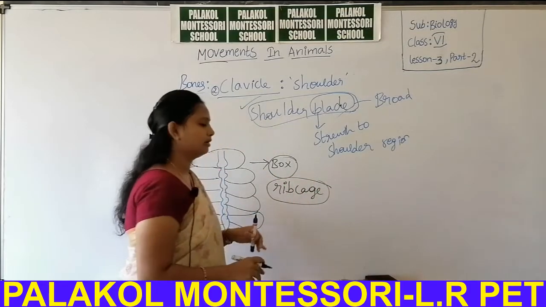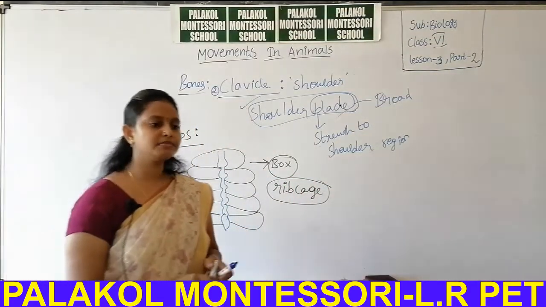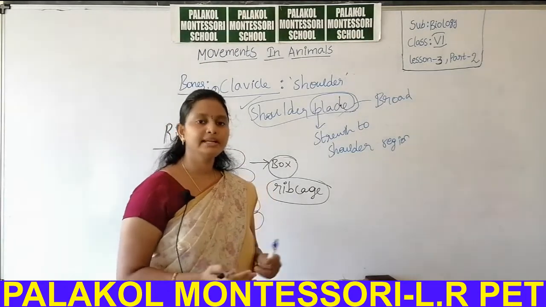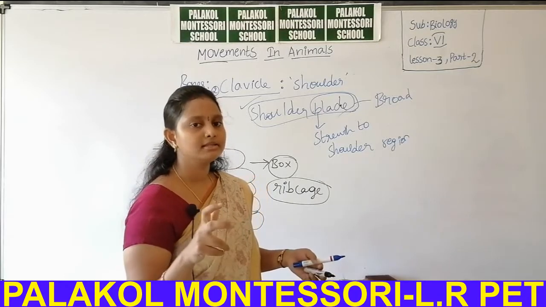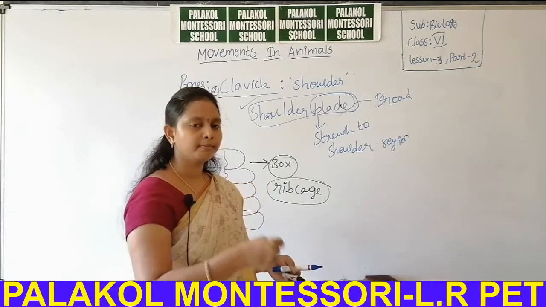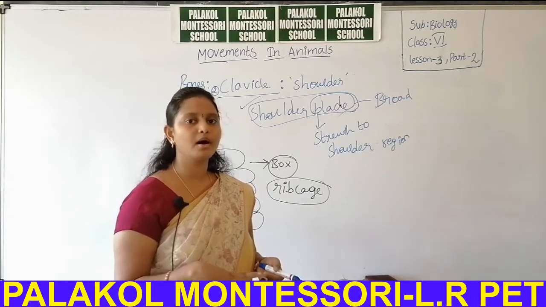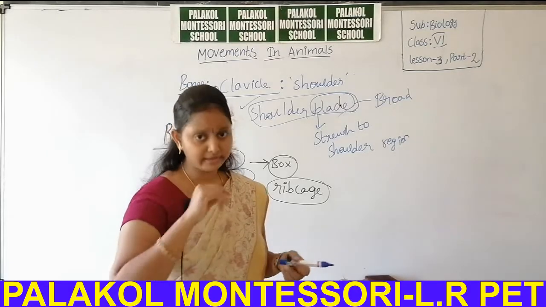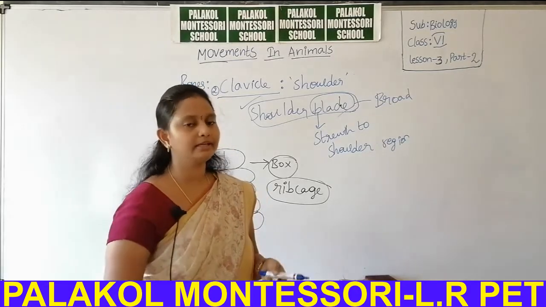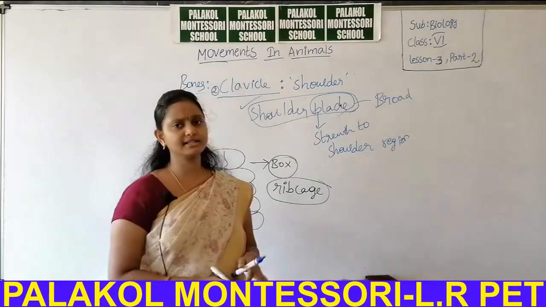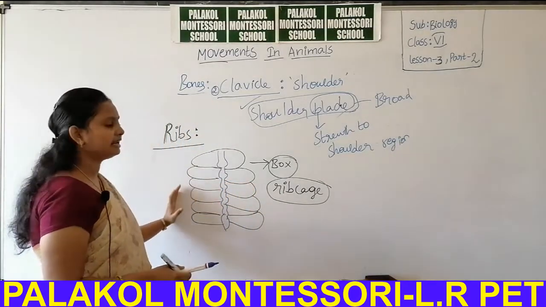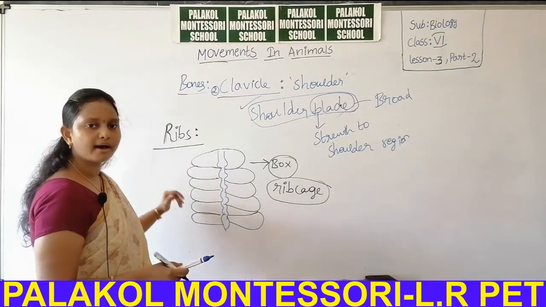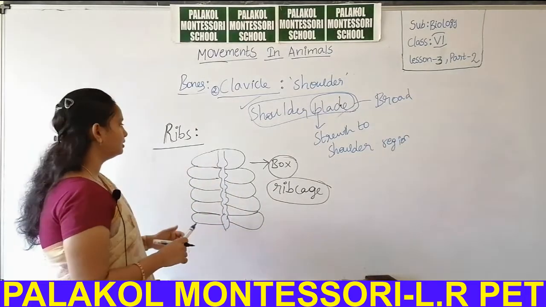If you observe a briefcase, it is a box-like structure. Case means box. A briefcase is useful for taking any material in that box. The rib cage is also a box-like structure in which ribs are arranged one below the other.